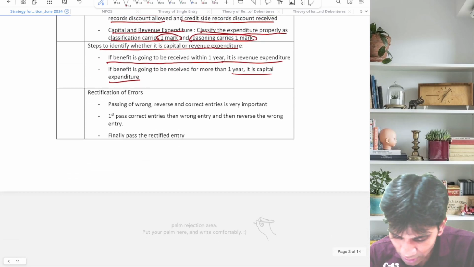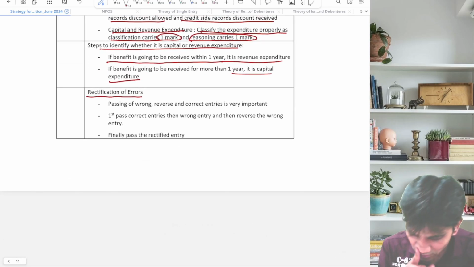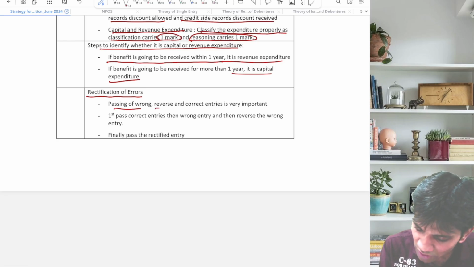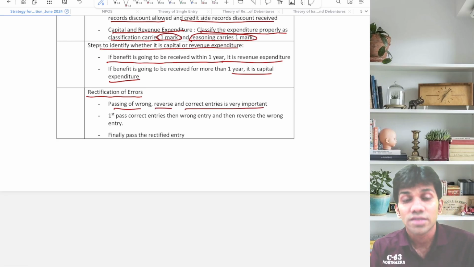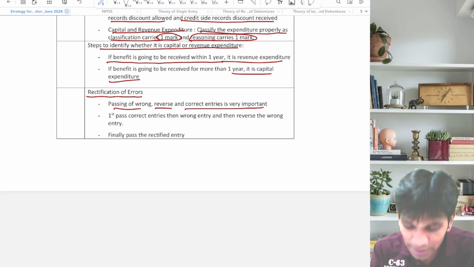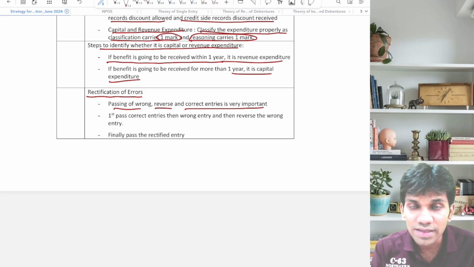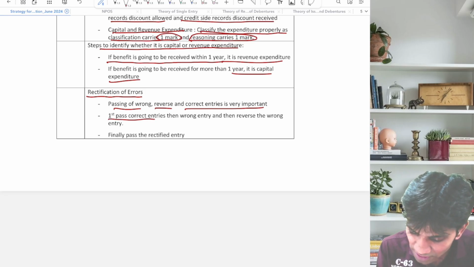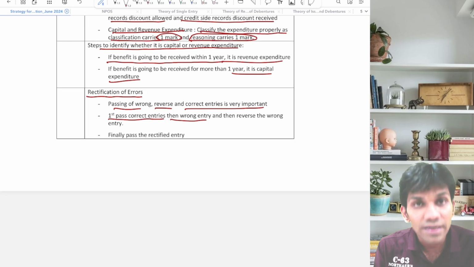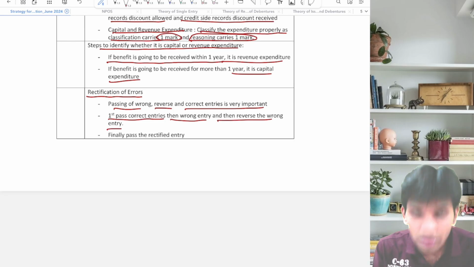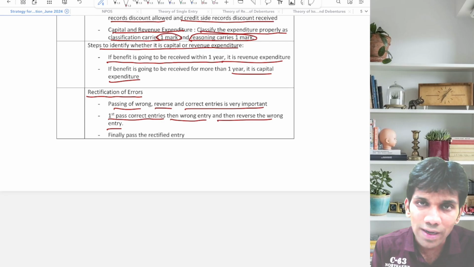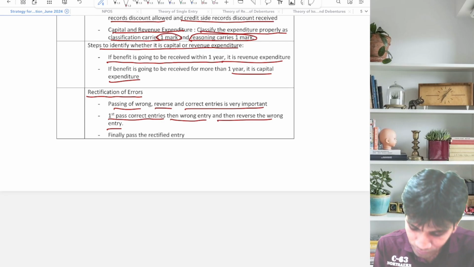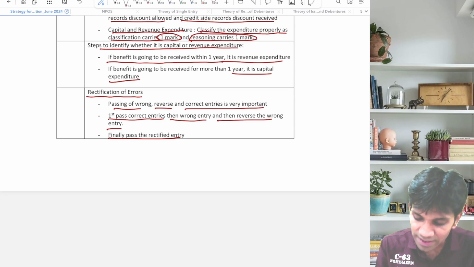We go for the next subtopic, known as rectification of errors. Passing of wrong, reverse and correct entries is very important. First, friends, pass the wrong entry, then reverse entry, then correct entry, all 3 things. But what is the sequence? First pass the correct entry, then the wrong entry, and then reversal of the wrong entry. Finally pass the rectified entry.